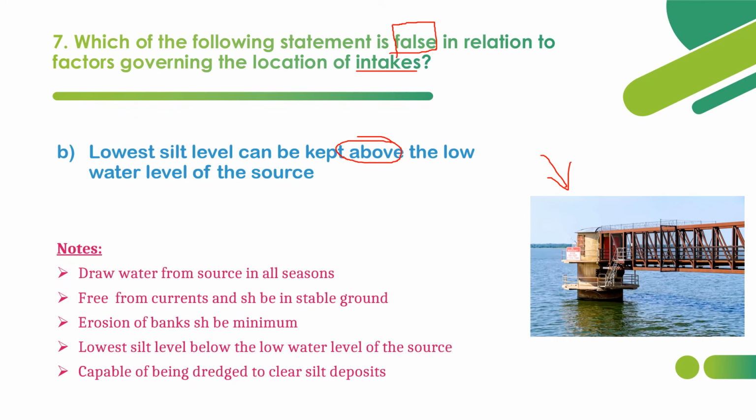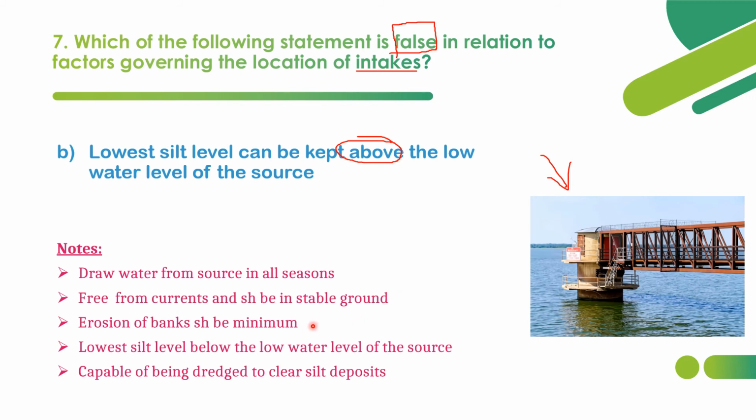So the intake should draw water from the source in all seasons. Unlike summer or winter, we cannot depend on the season, because in a typical intake, water should be available in all seasons. It should be free from currents and should be in stable ground. It should not be located in a river or in moving water. It should be located in a lake or similar, because that water will be free from currents or velocity, and it should be in stable ground, not in undulated or eroded ground.